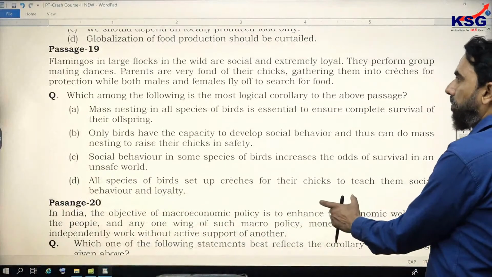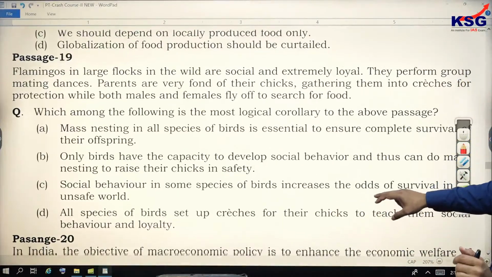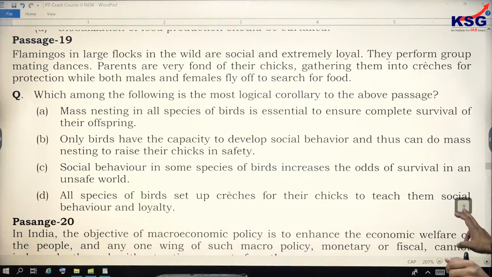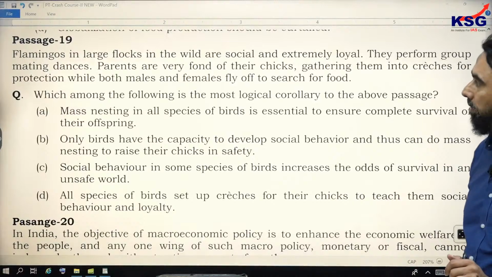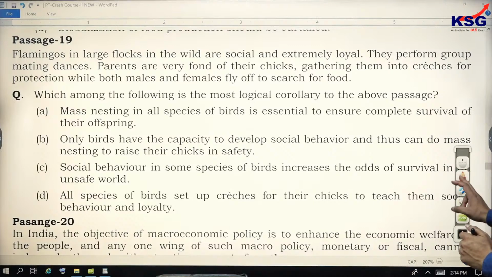This is a PYQ, passage number 19. Very simple question to start with. The author talks about flamingos in large flocks in the wild being social and extremely loyal.